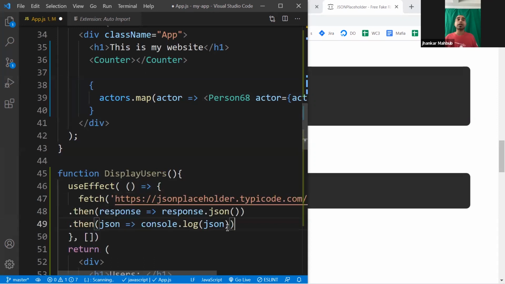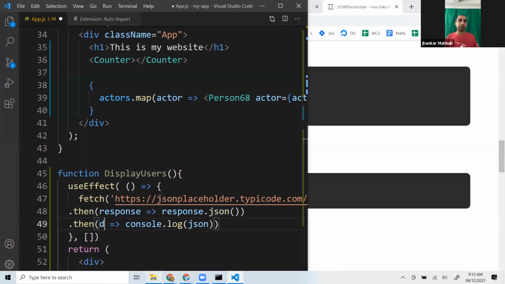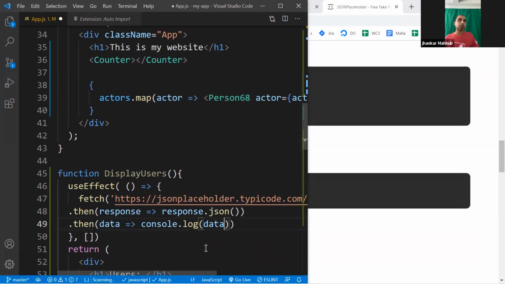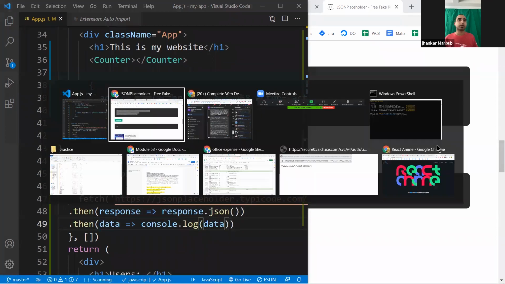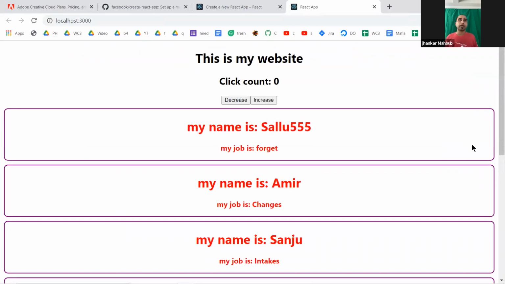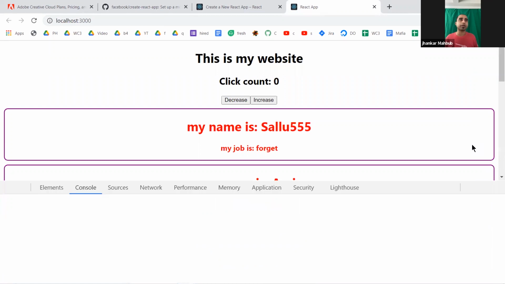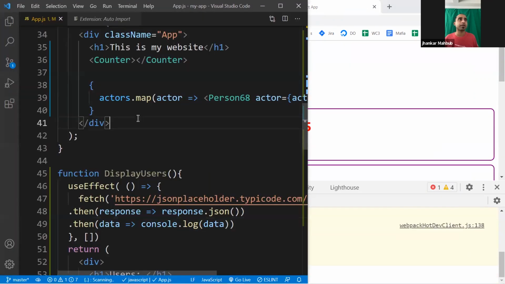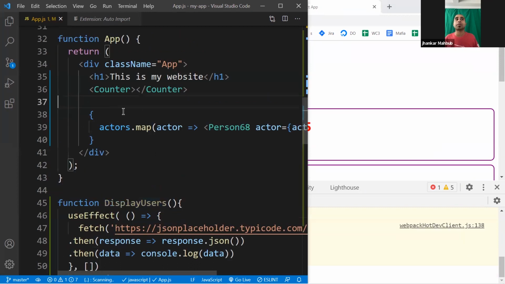So useEffect is used to load data, and once the data is loaded, we console log it. If you want, you can change the name to data, and this name could be data as well. So you save it. Now we go back to our application. We are not using displayUsers in our main app.